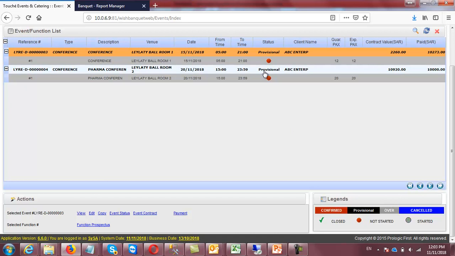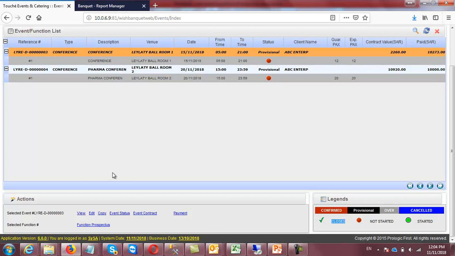The first stage is, for example, tentative, then confirm, then final contract. Then you can start the event, you can stop the event, so it will be considered closed. Then the system will allow you to generate the invoice against the event. So these are the stages which you have to follow against any event.